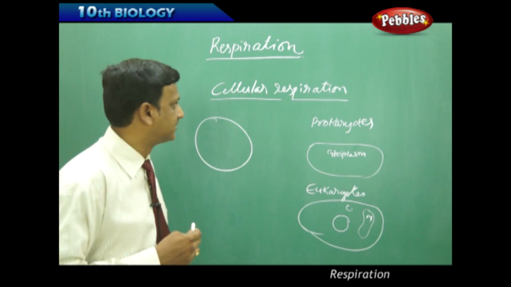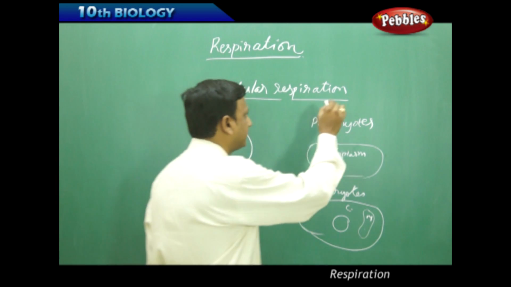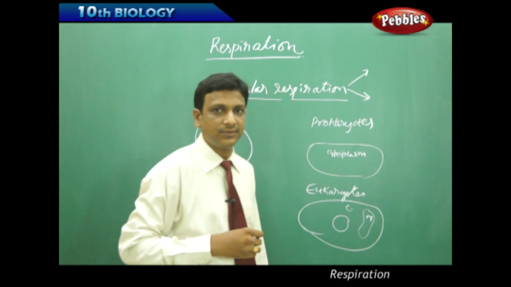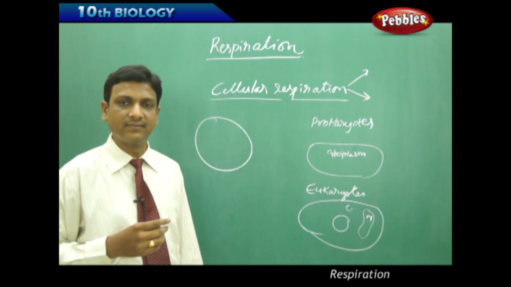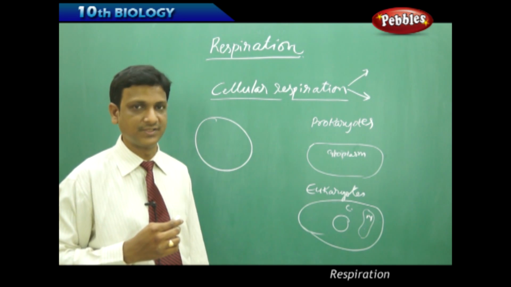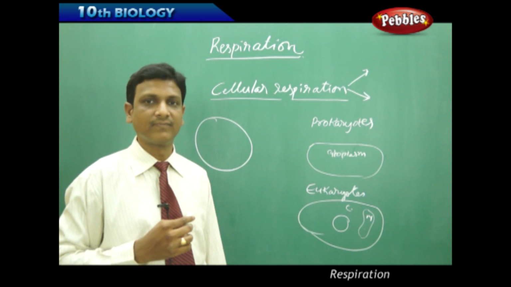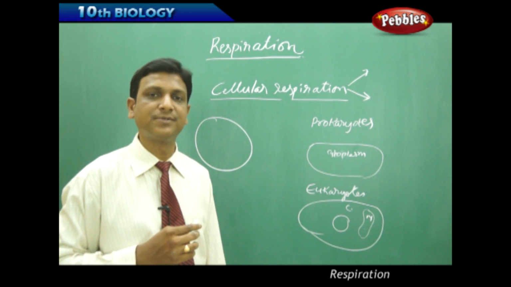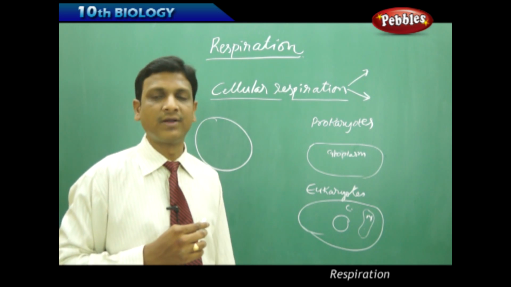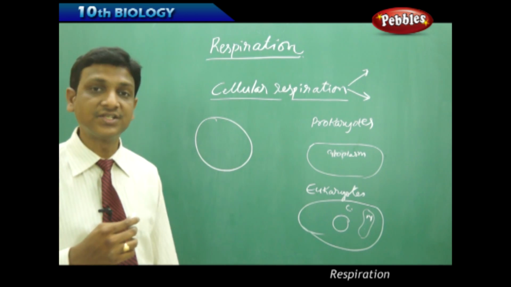And the cellular respiration is of two different types depending upon the availability of oxygen. So far we studied that the gas oxygen is very essential for cellular respiration. But in some cases, cellular respiration takes place even in the absence of oxygen, because certain organisms survive in absence of oxygen.